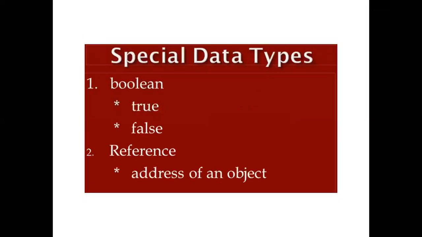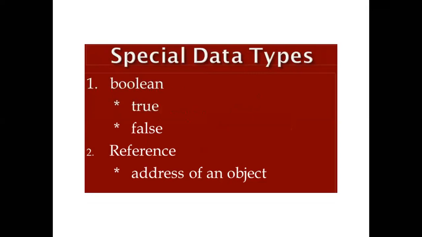Now the special data types. In this case, one special data type is called Boolean. Boolean is a special data type, and it may be true or false, 0 or 1. Another is reference, that is the address of an object. So these are the special data types we will use: one is the Boolean and another is the reference.